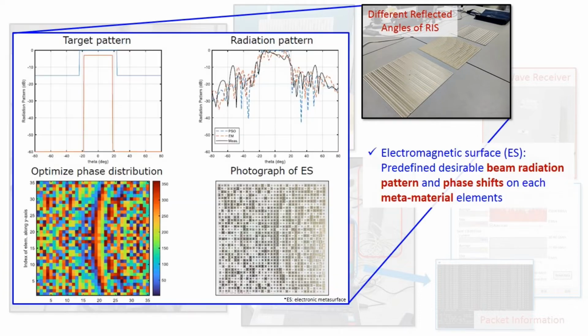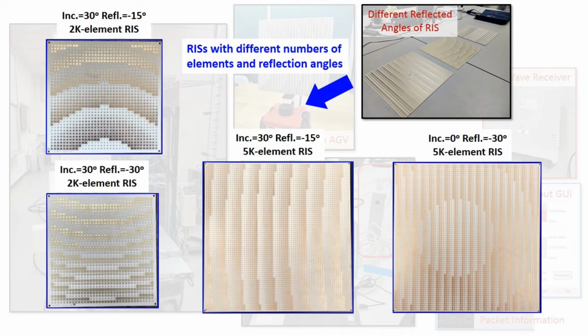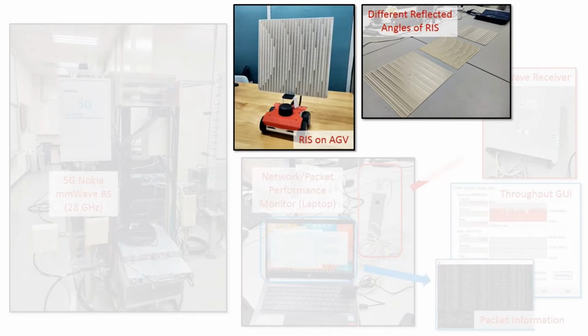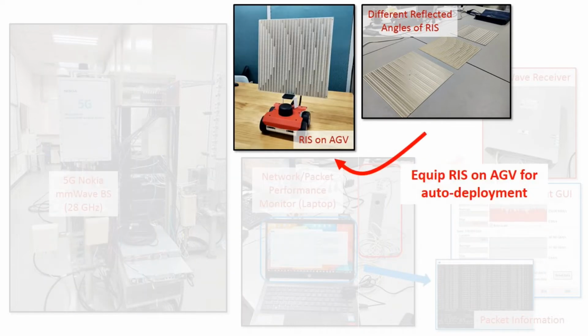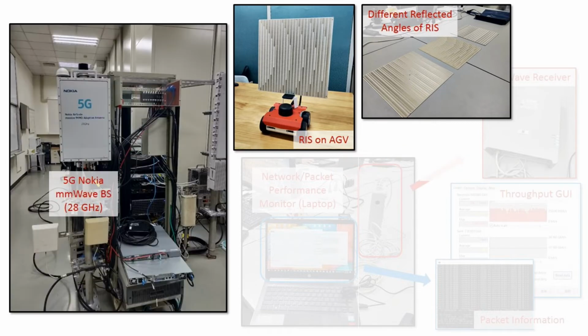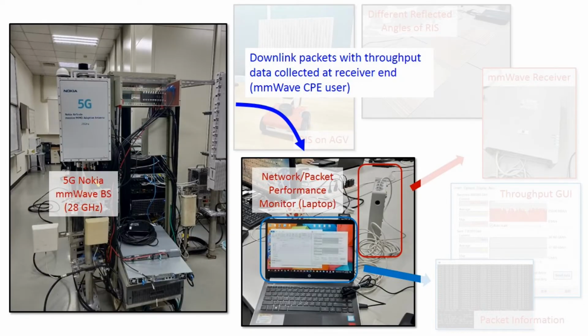The RIS, or so-called electromagnetic surface, ES, is manufactured with predefined beam radiation pattern and phase shifts on each metamaterial-based elements. As a result, we can have RIS with different numbers of elements and reflection angles. As for RIS deployment, we equip RIS on an auto-guided vehicle, AGV, for labor-free deployment. After everything is set up, wave base station will initiate downlink transmission.